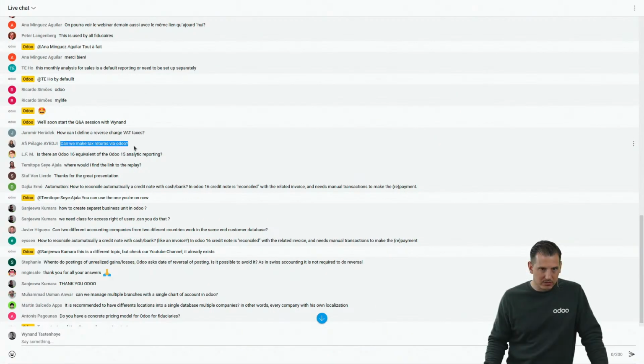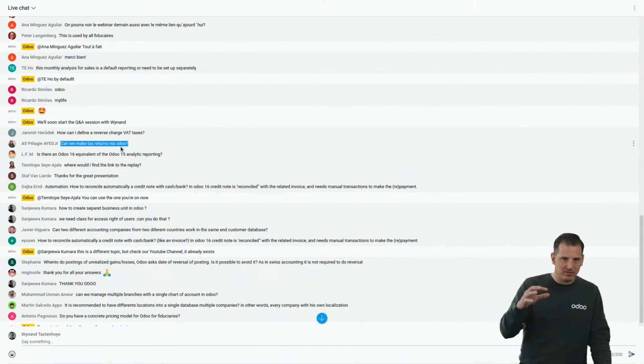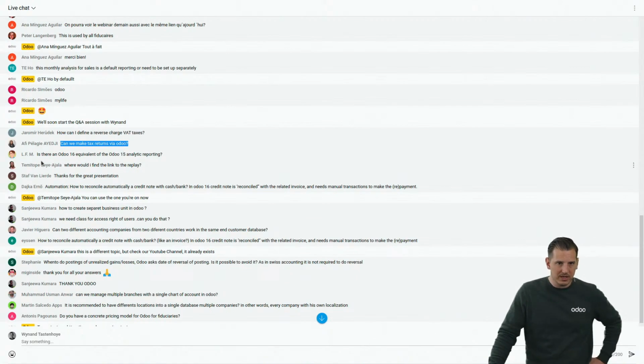Can we make tax returns? Yes, I showed it, but again, it depends on your localization. I believe we have a general tax report, but if you want the one of your country, it might be available in Odoo or not. It depends on the country you're working on. If not, it might arrive in the future.